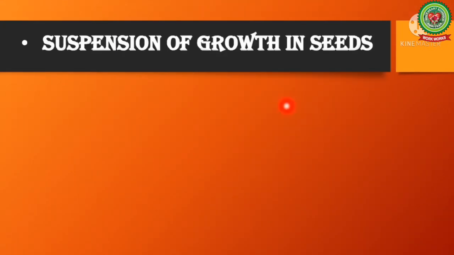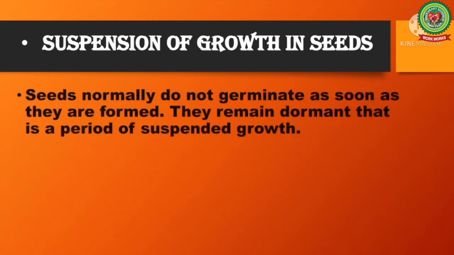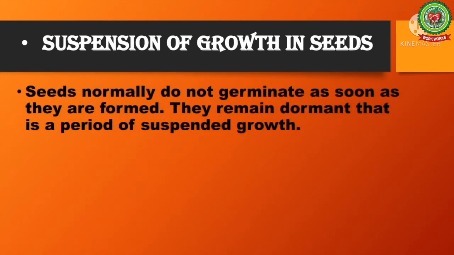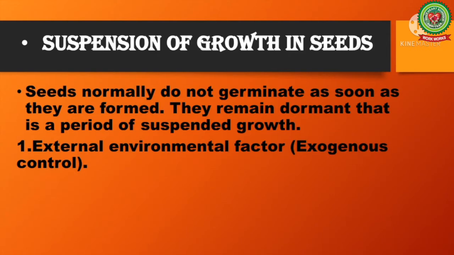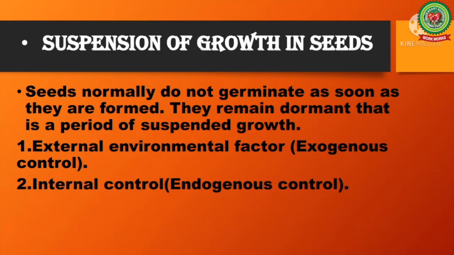Suspension of growth in seeds. Seeds normally do not germinate as soon as they are formed. They remain dormant, that is, a period of suspended growth. The suspension of growth before germination could be due to external environmental factors, that is called exogenous control, or it can be due to internal control, that is endogenous control.